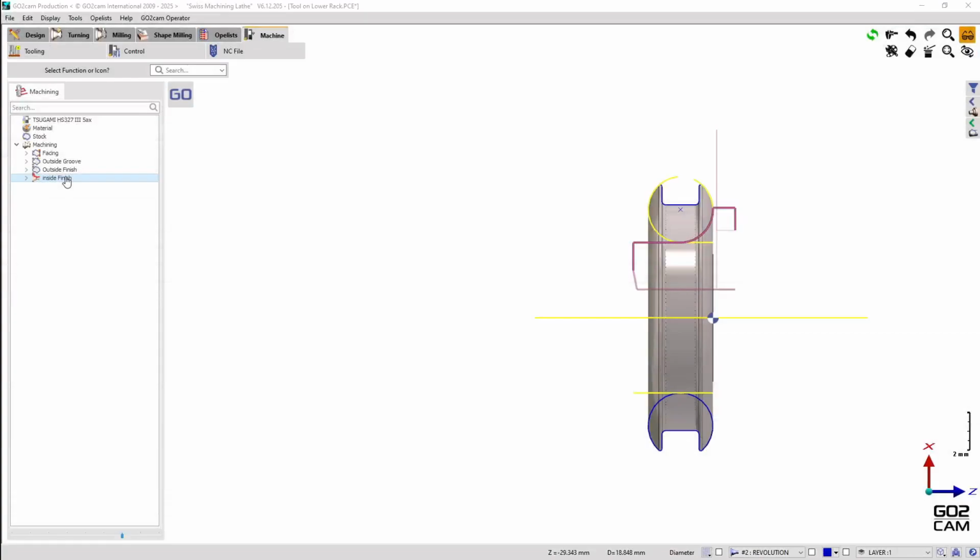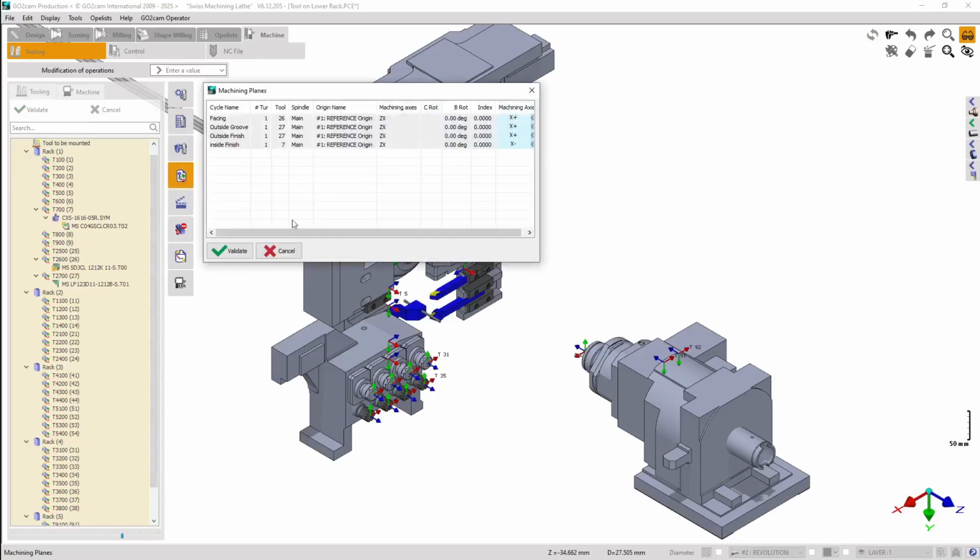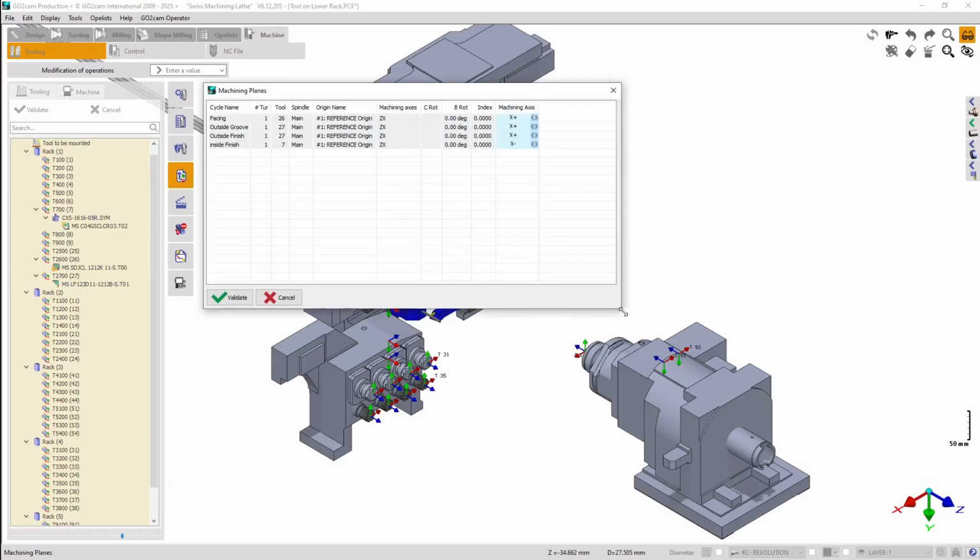If we revert to the initial situation, we have a third alternative as a solution. This is in MTE. In the Tooling tab, open the Machining Planes command, and in the table we can change the machining axis for each cycle to X positive or X negative, and so on.